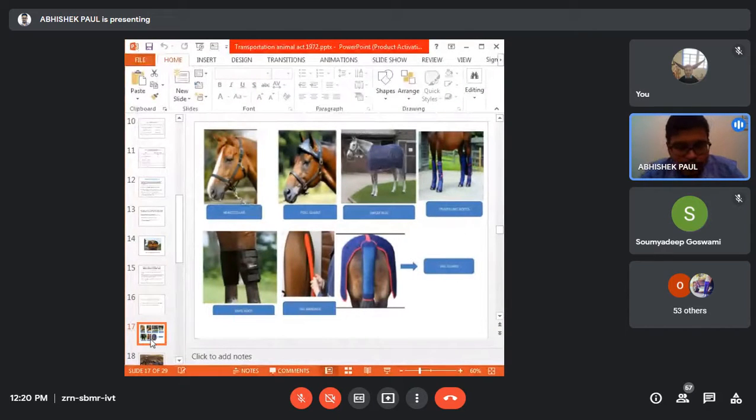While transporting, you see in this picture, this is the pole guard. This will prevent any injury in the pole region. What is the definition of pole? The area in between the two horns is called the pole. So this is the pole guard.